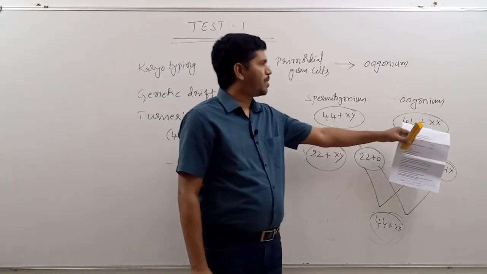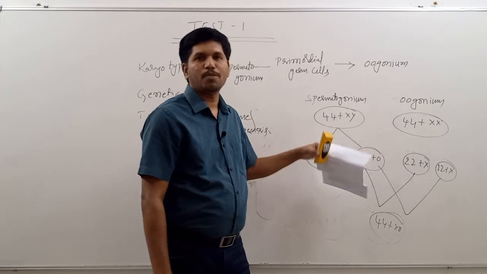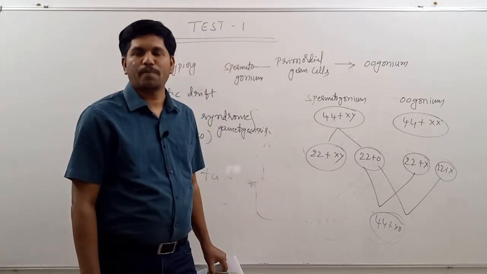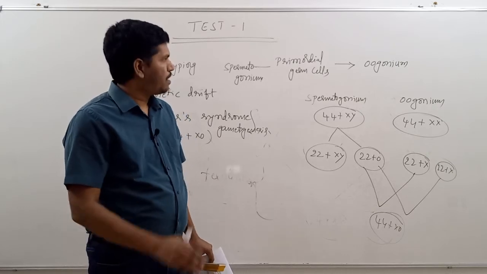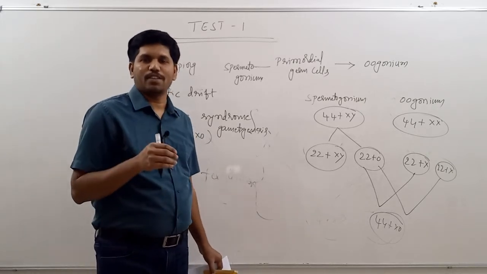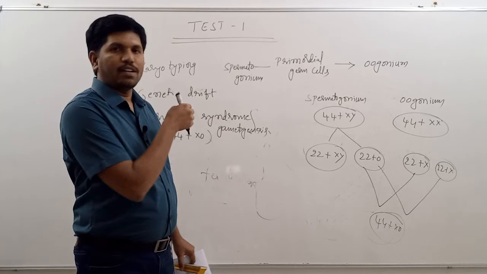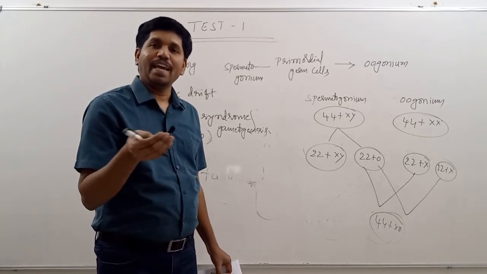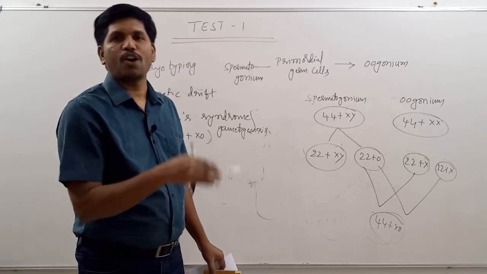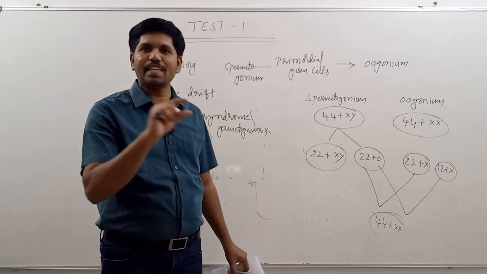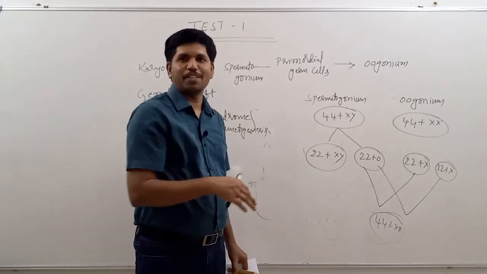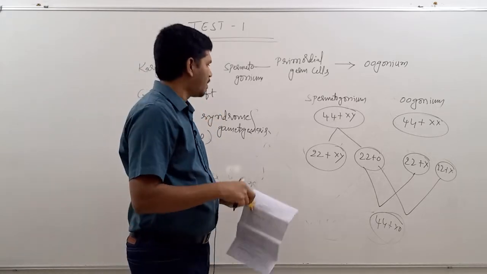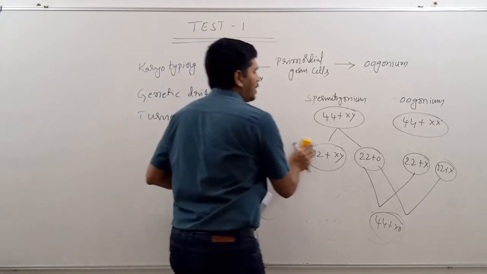Sometimes non-disjunction may happen here. Normal spermatogenesis may be there, and then also the same situation may be formed. That's why whenever you are writing the mechanism, you have to write like this: Turner syndrome is formed because of non-disjunction of chromosomes either during spermatogenesis or during oogenesis. After writing this statement, represent this mechanism. You need not explain the mechanism in detail. Please remember this point. After that, you have to write the characteristics.